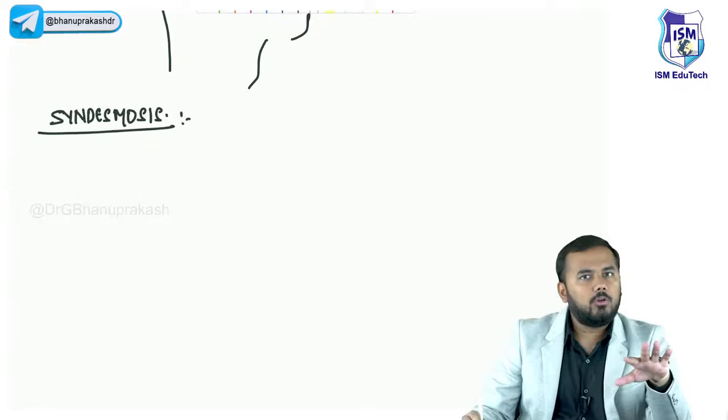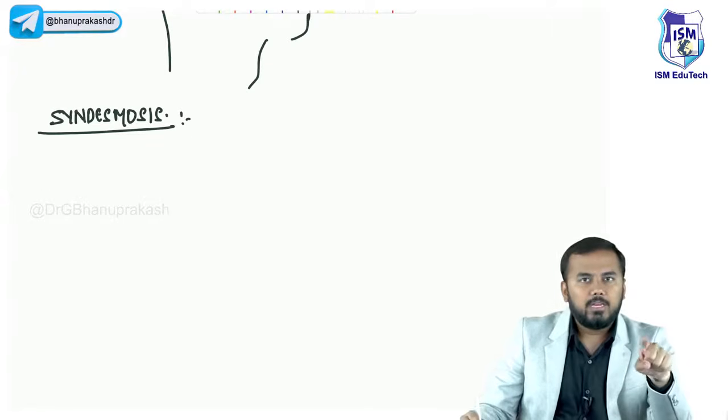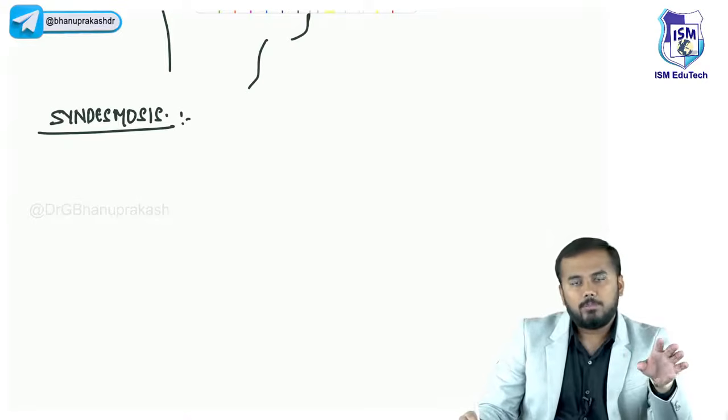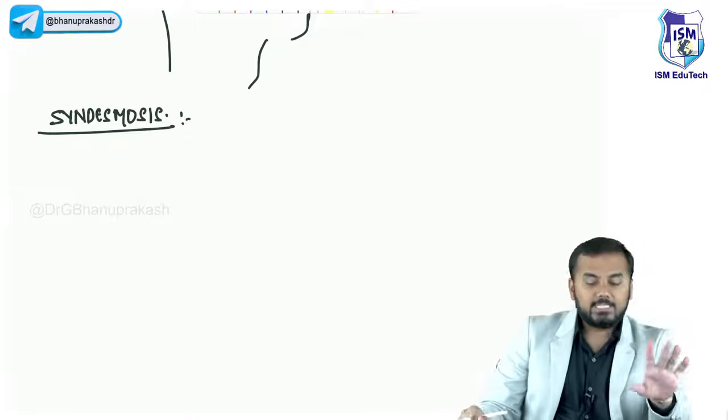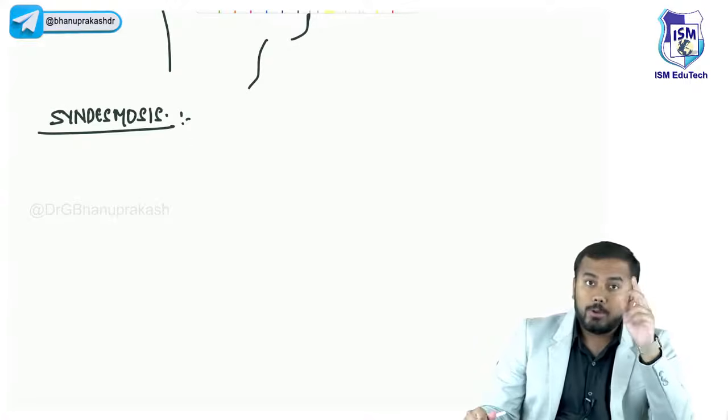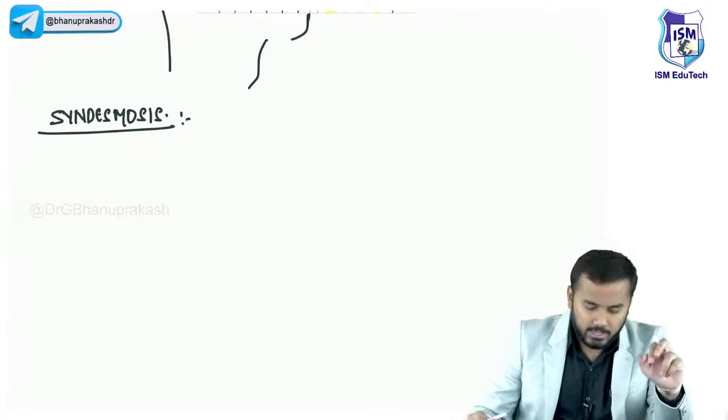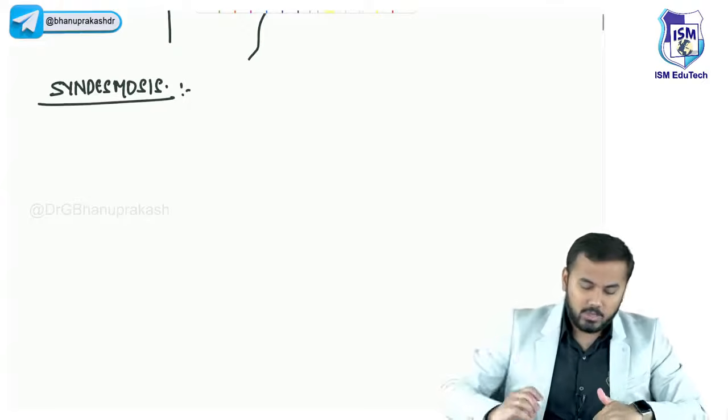Guys, tell me this thing. All of you know what is tibia and fibula? Tibia and fibula are the bones of the leg, lower limb. All of you know this thing, right? So in syndesmosis, we come across two important examples. What are those two important examples? All of you just look.